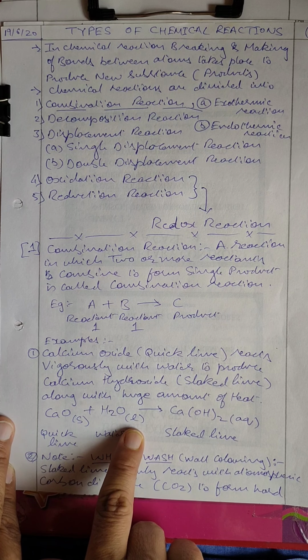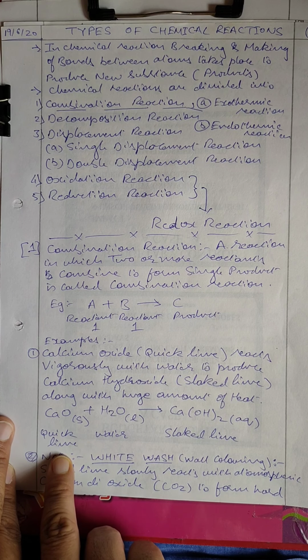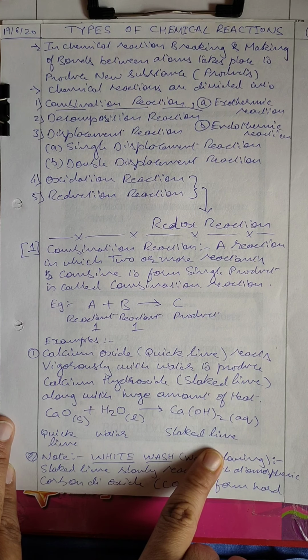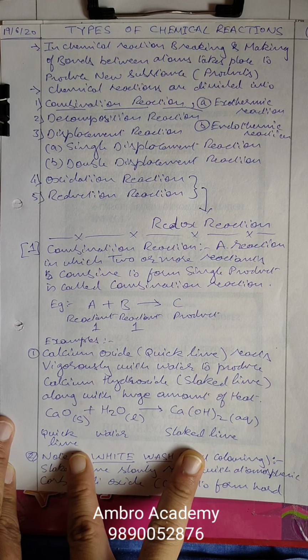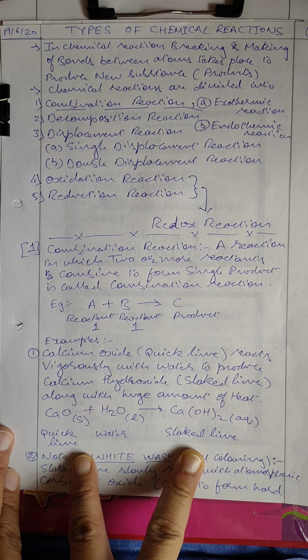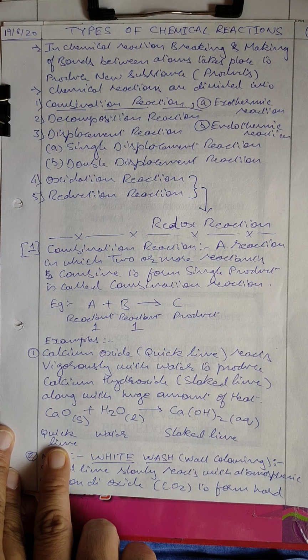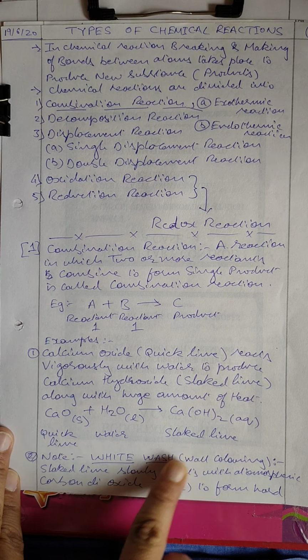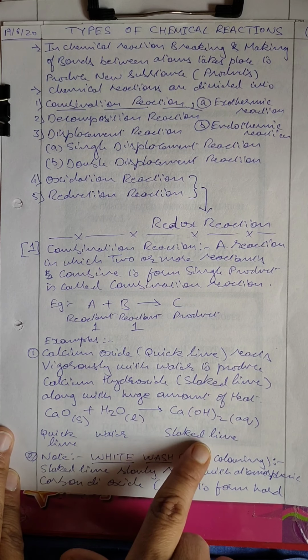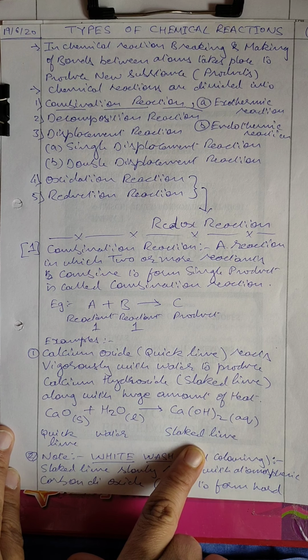We are using water as a liquid. So calcium oxide, quicklime, plus water will give slake lime. These are the commonly used words, but in chemistry we say calcium oxide and calcium hydroxide. This particular reaction is what happens when we do whitewash.